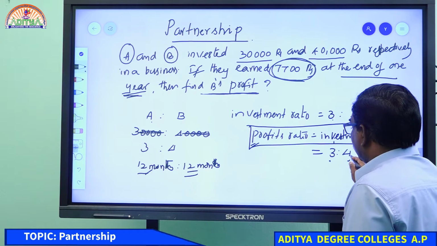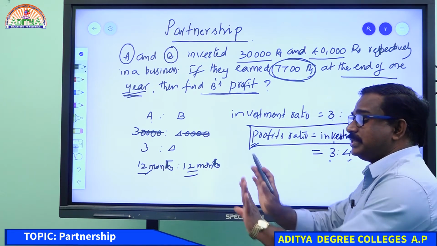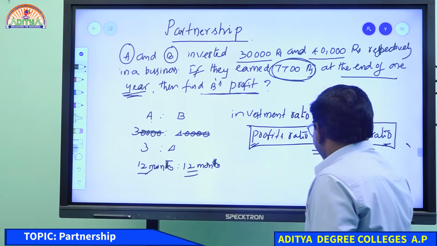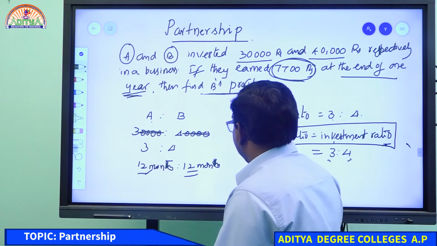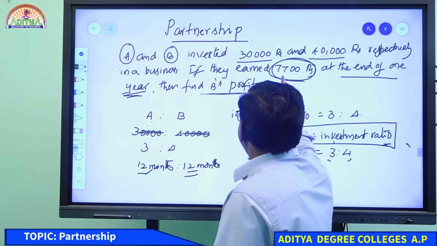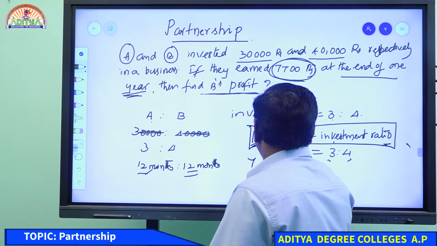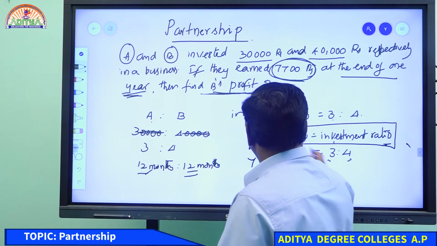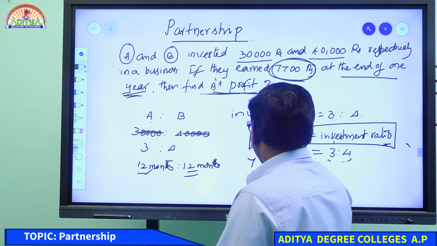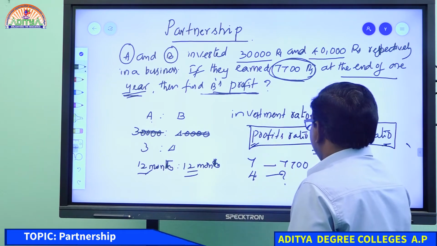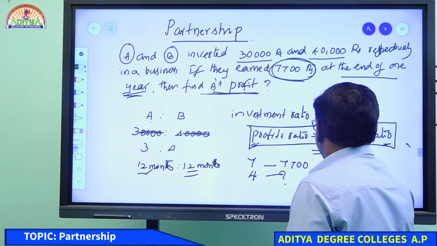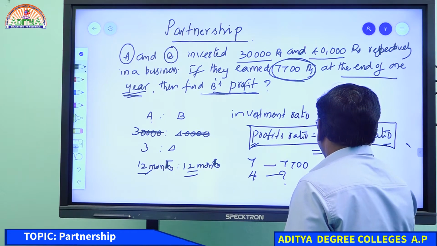3 parts here, 4 parts here, totally 7 parts of profit they got. So 7 parts profit is 7,700 rupees. It is asking for the second person's profit. 4 parts, how much? 4 into 7,700 by 7, that is 4,400.